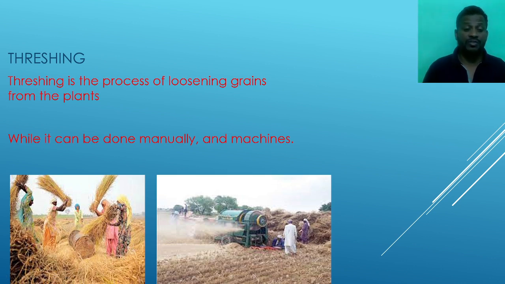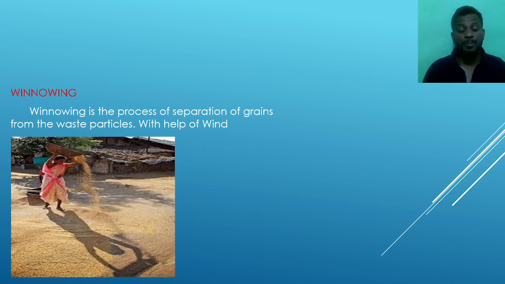After threshing, after removing the seeds from the plants, we are going to make another step, that is the winnowing step. When we do the threshing, a lot of impurities are added to the grains.